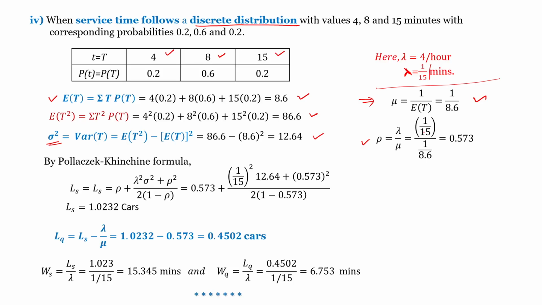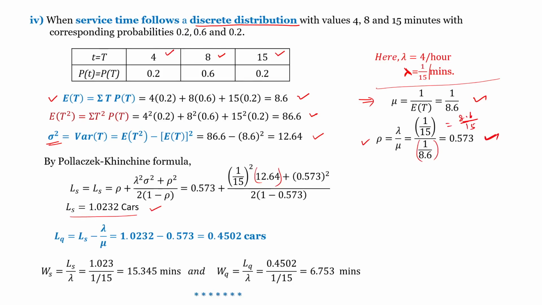Substituting this value 0.573, lambda is (1 by 15) squared into sigma squared, 12.64, plus rho, 0.573, the whole squared, divided by 2 into 1 minus 0.573. After simplification we get LS as 1.0232 cars.